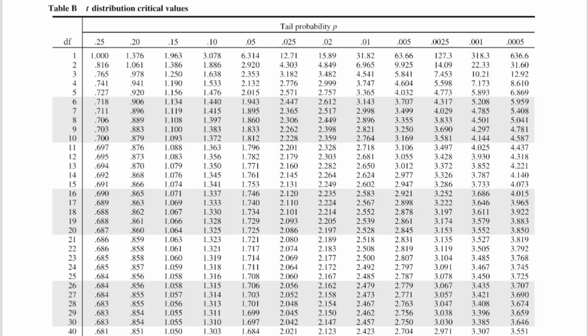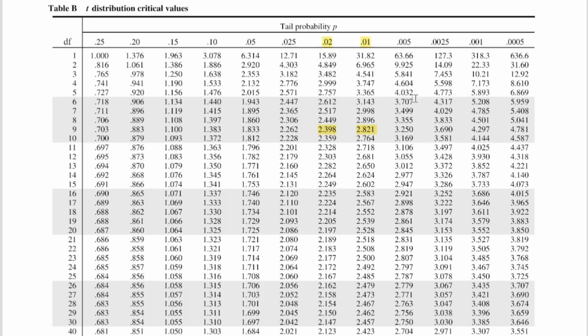All right, so our degree of freedom is 9, and we want 2.70, right? So that's between this one and this one, right? So we know our probability is going to be between 0.01 and 0.02.